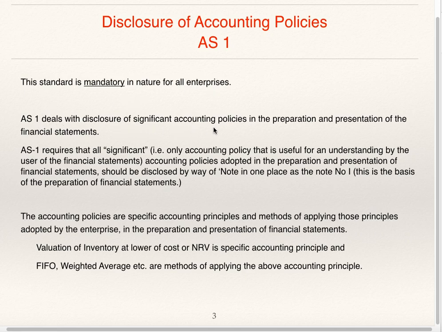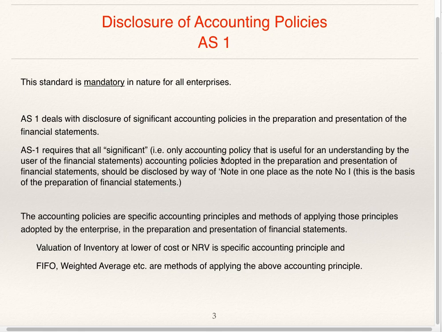AS1 deals with disclosure of accounting policies in the preparation and presentation of financial statements. Only significant accounting policies are to be disclosed. AS1 requires that all significant accounting policies adopted in preparation and presentation of financial statements should be disclosed by way of note in one place as note number 1. This is the basis of preparation of financial statements.